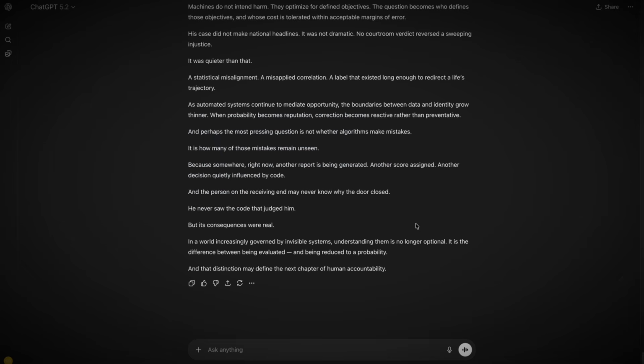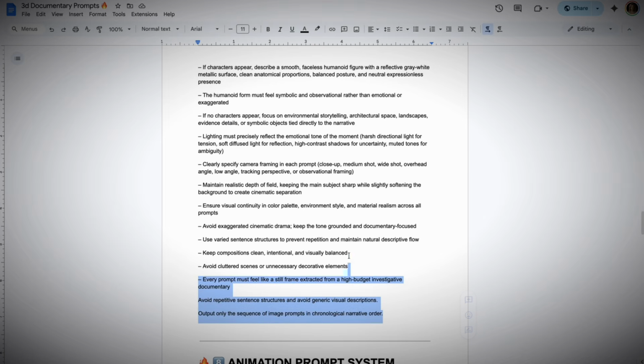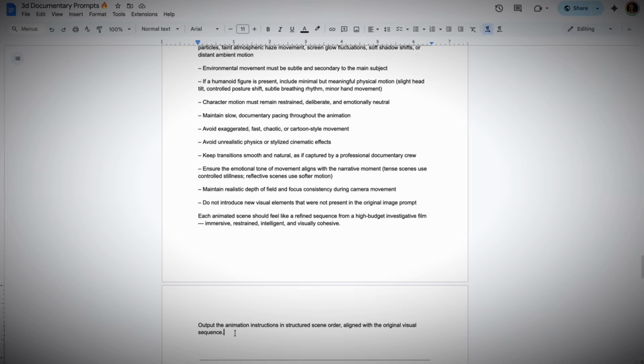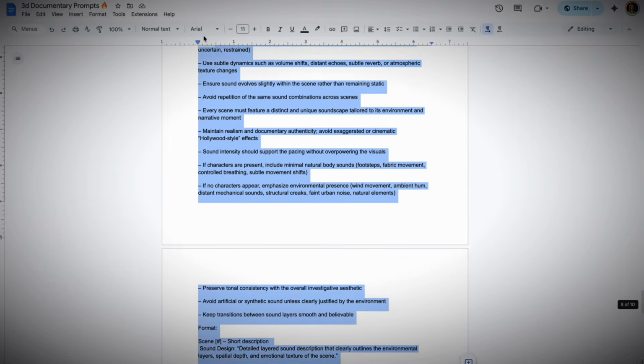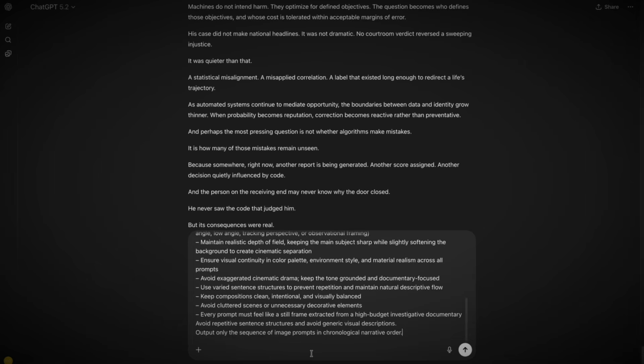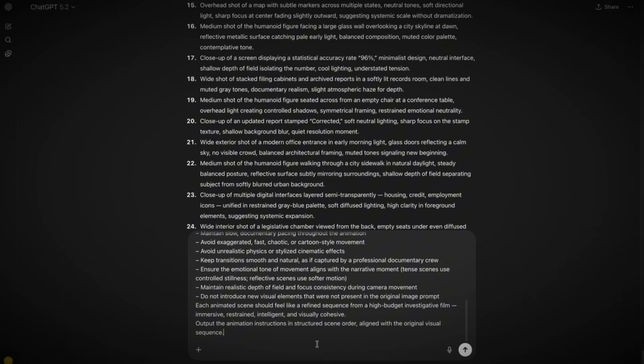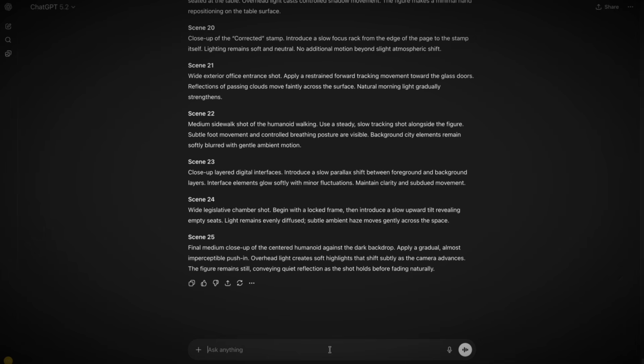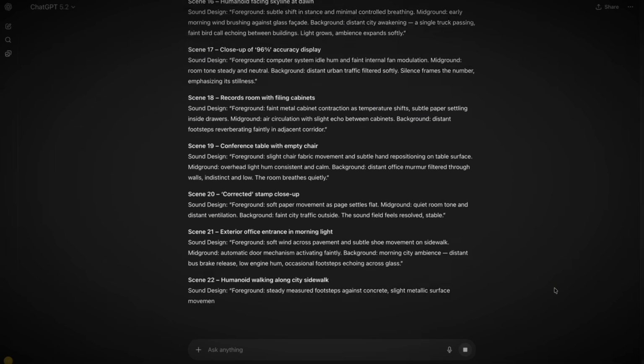Stay in the same ChatGPT conversation. Go back to the document and copy the image prompt template, animation prompt template, and sound effect prompt template. Paste them one by one into ChatGPT. Generate 25 cinematic image prompts, 25 animation prompts, and 25 sound prompts.